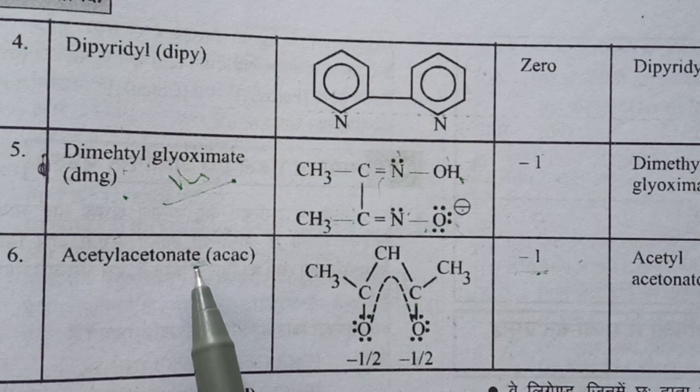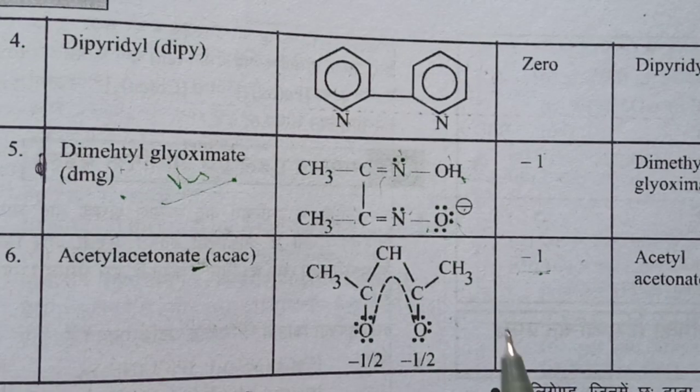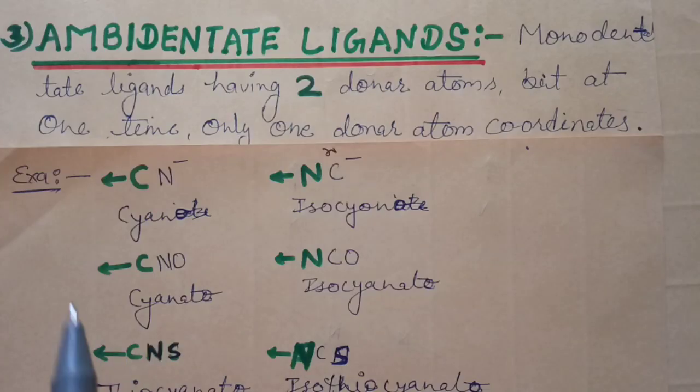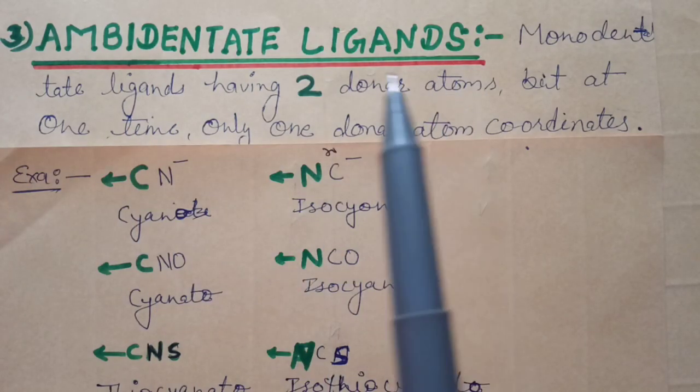O is added, E is replaced by O. Both oxygens here are donor atoms. These are some bidentate ligands. They can form two coordinate bonds at a time with the same central metal atom. Okay, clear? The third type is ambidentate ligands.